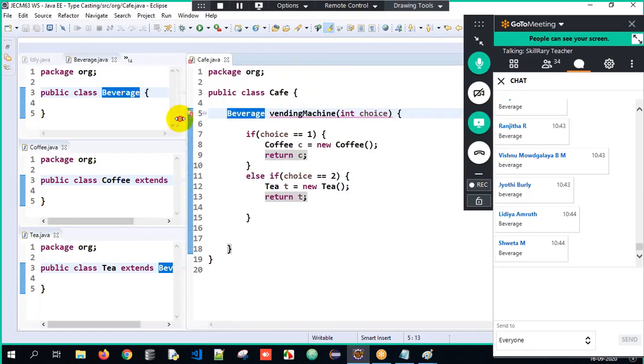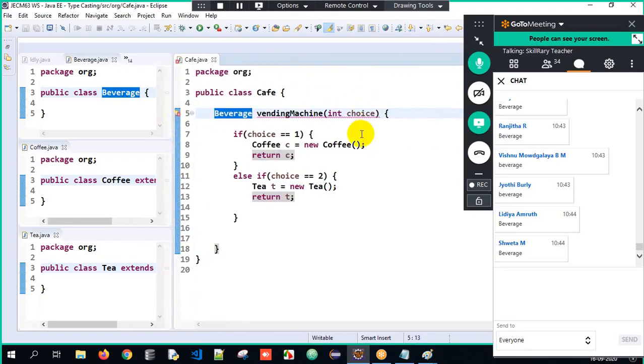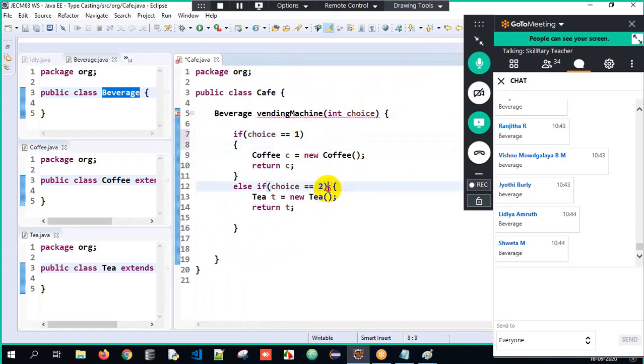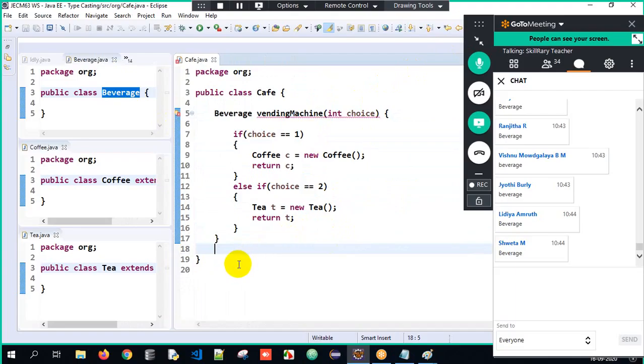Okay, I have done this. But still it's giving an error. Why is it still giving an error? Can you think and tell me? If you can tell me, you are probably very strong at Java as of now. If not, you need to put in a little extra effort.